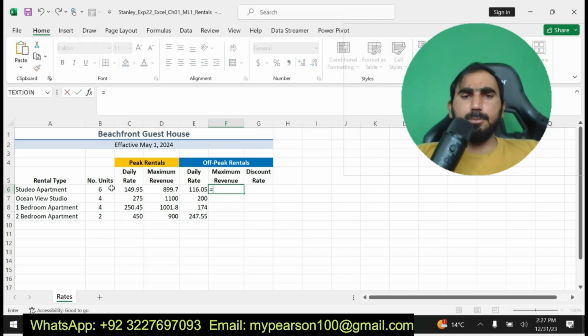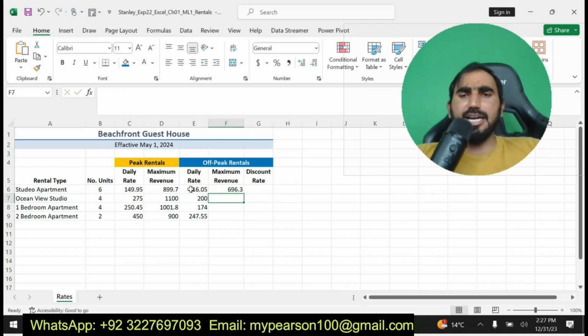Now you can see here I am going to fill the formula B6 multiplied by E6. I have found the value of B6 multiplied by E6, and I am going to fill the formula using the fill handle, and I have found the values for my remaining cells. You can see here I have done this one.